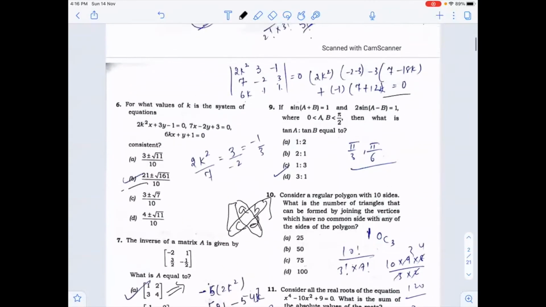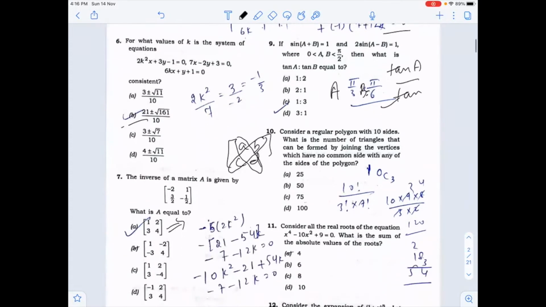Now the next one is the ninth question. Sine of a plus b is 1, 2 sine of a minus b is 1, and a and b lie between 0 and pi by 2. When you fix the values, a is equal to pi by 3 and b is equal to pi by 6. These angles satisfy these two conditions. And by fixing this, we can find the value of tan A by tan B, so that will come out to be 3:1. Now another one is the 10th one.